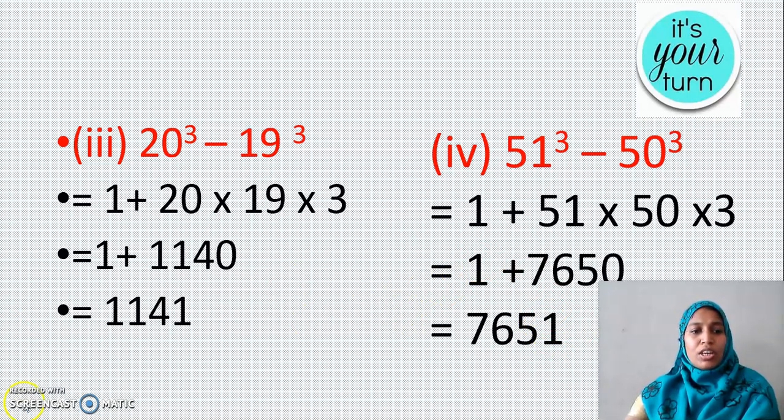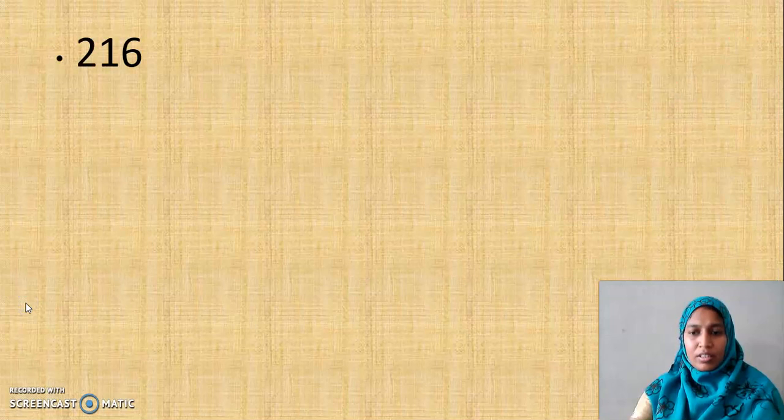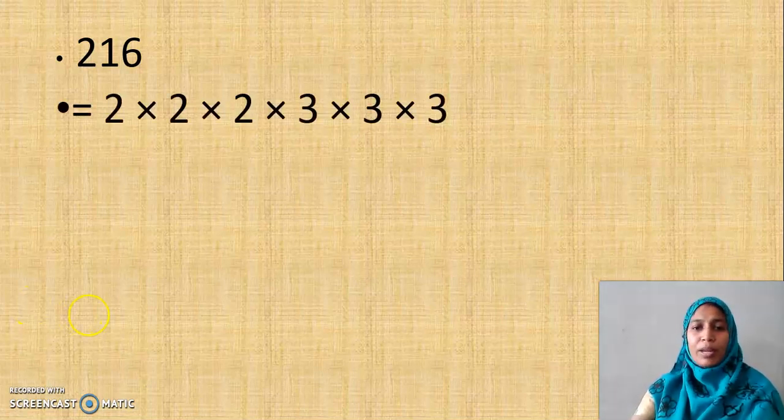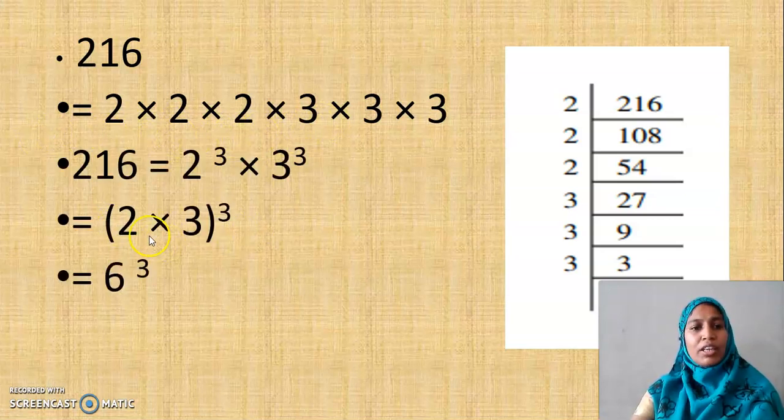Okay, now shall we get into the next topic? And we know how to find whether a number is a perfect cube or not. To check whether it is a perfect cube or not, what should we do? We have to do prime factorization. And what are the prime factors of 216? Look at this prime factorization and list out all the factors. I have 3 2s and 3 3s. So I can arrange them as triplets, 3 things together. So it is a perfect cube.